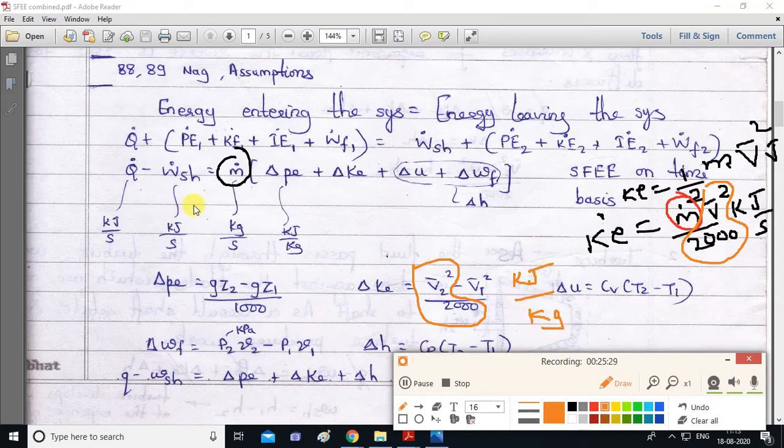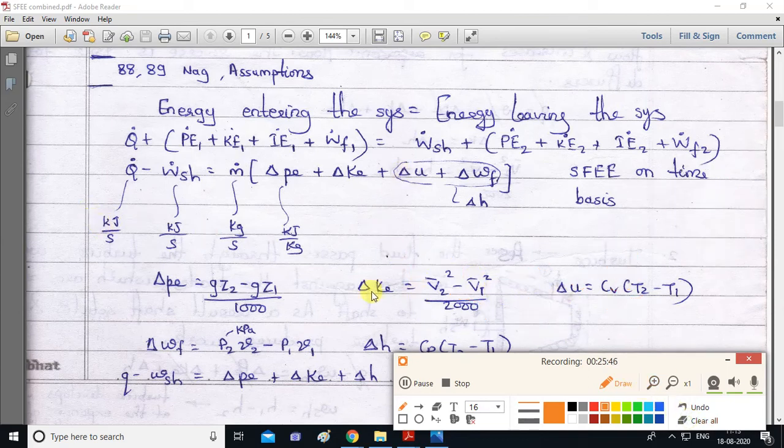What is the unit of m dot? Kg per second. So if you multiply by m dot, kg per second, again kg will get cancelled, and finally you will get kilojoule per second, same as the left hand side. Okay, so I'll erase this part again. So in this way you will get the change in kinetic energy formula. So basically all these formulas, change in kinetic energy plus change in potential energy, unit will be kilojoule per kg. Now what is the formula of enthalpy?